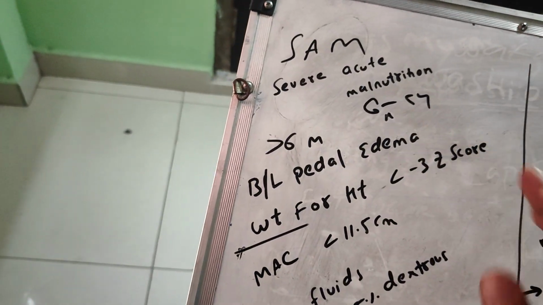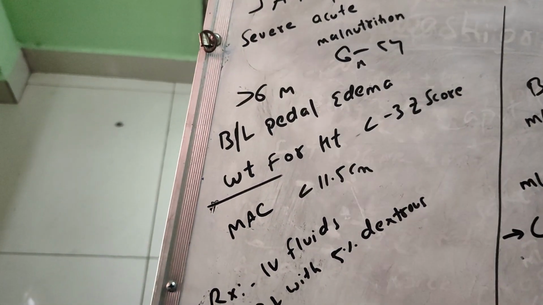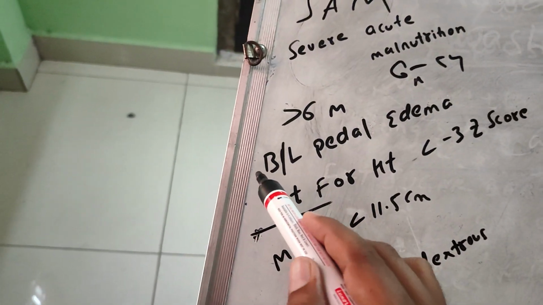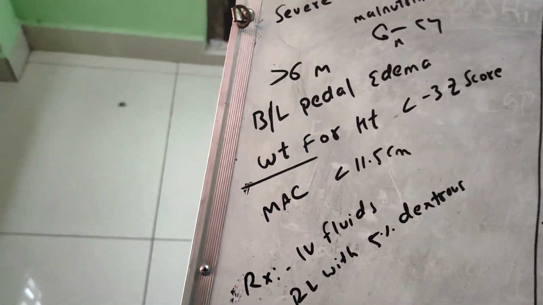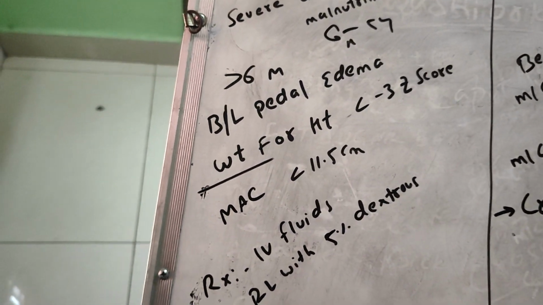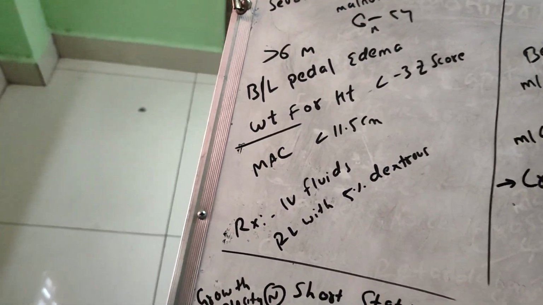First one is the age must be 6 months to 5 years. Bilateral, not unilateral, bilateral pedal edema. Weight for height, not height per weight. It is weight for height, and it must be less than -3 SD. MAC must be less than 11.5 centimeters.